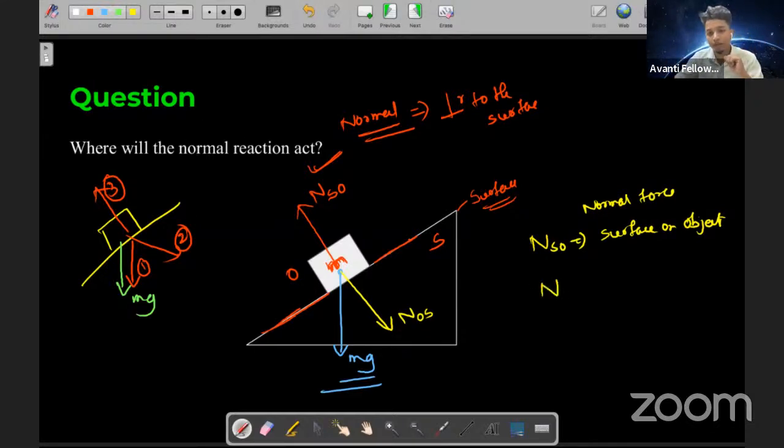And also N_OS is what? Object on surface.